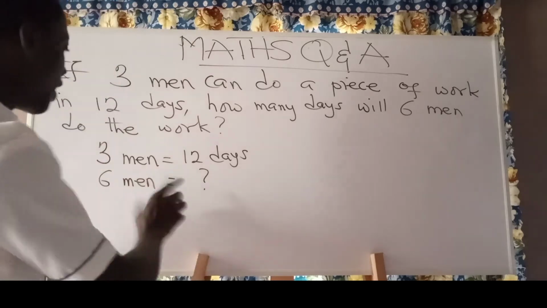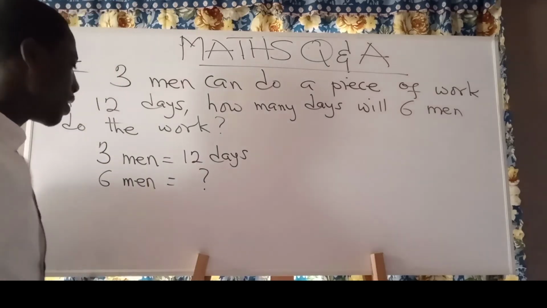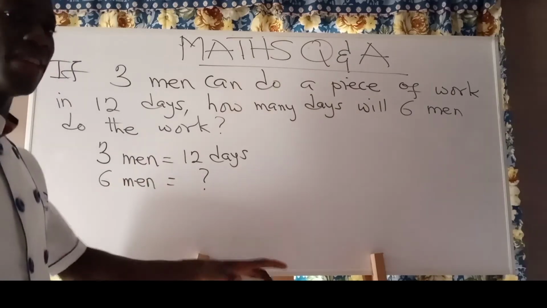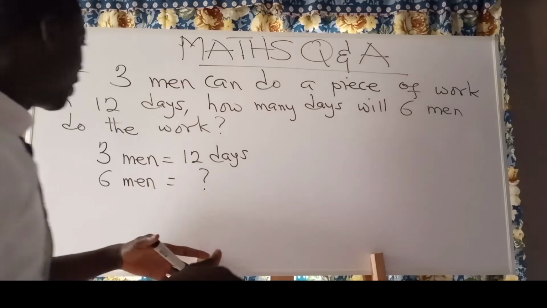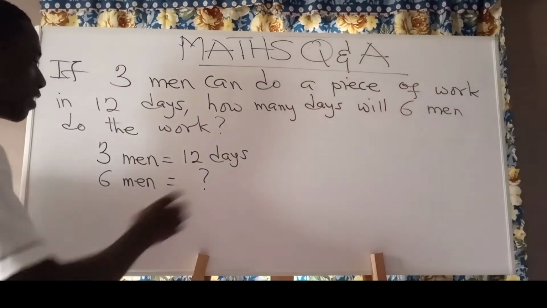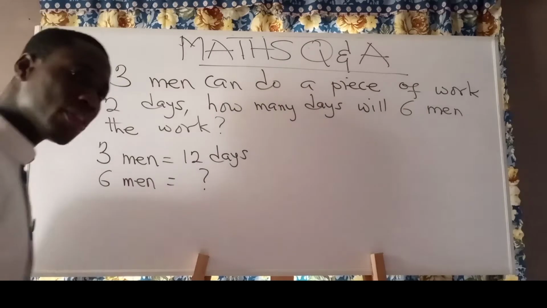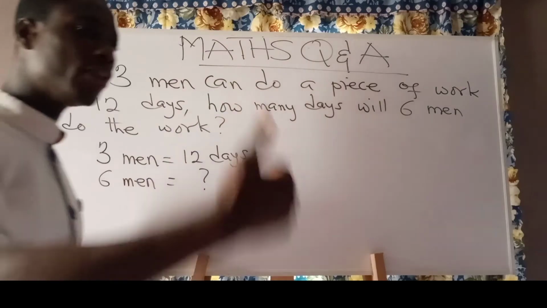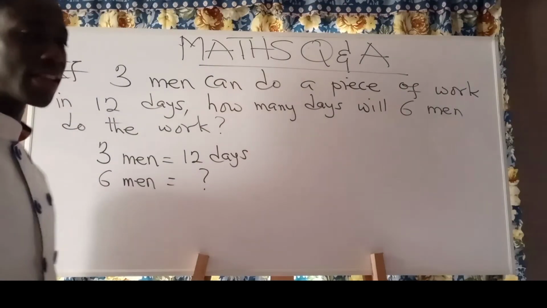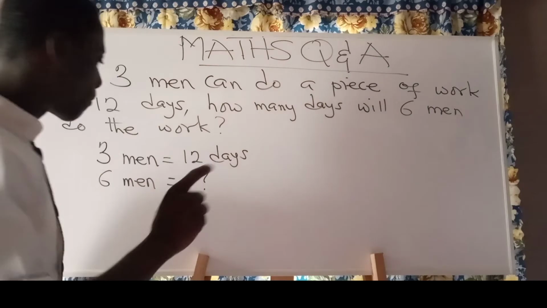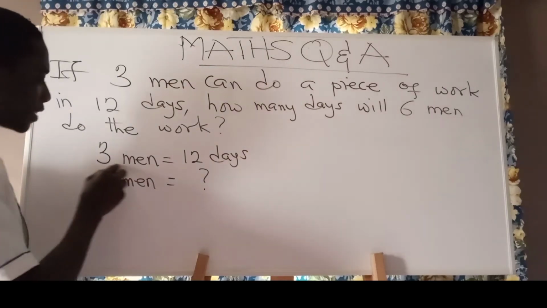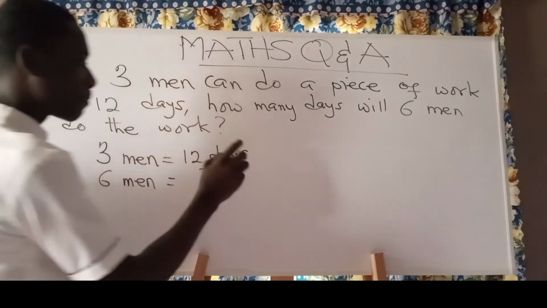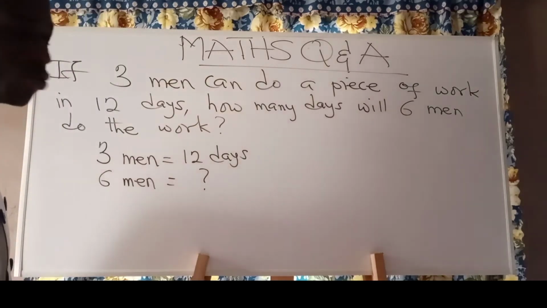Hope you get me. Now let's figure out the number of days that these 6 men are going to use to weed the same land, using the same energy, using the same amount of strength. How many days are they going to use? So now that we've figured out that it is an indirect proportion question, we follow the indirect proportion formula. And this is how you're going to solve it. If it is an indirect proportion question, you divide the smaller amount here by this one, and then you multiply it by the number of days we have given to you.